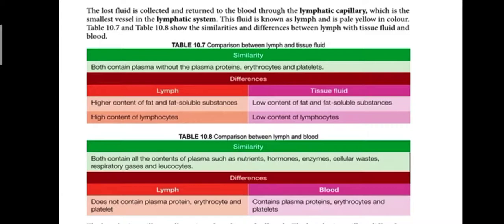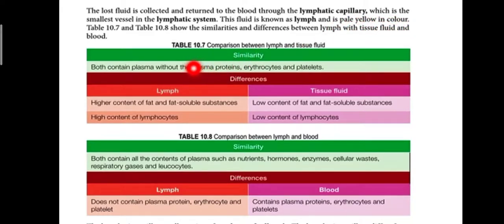Tapi yang another 15% itu dia return juga to our blood circulatory system, tetapi melalui lymphatic capillary. So lymphatic capillary is the smallest vessel in the lymphatic system. The fluid that has entered the lymphatic vessel or lymphatic capillary, kita panggil sebagai lymph sudah, bukan lagi tissue fluid. Okay, and it is pale yellow in color.